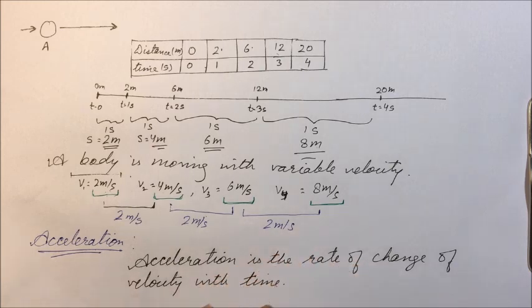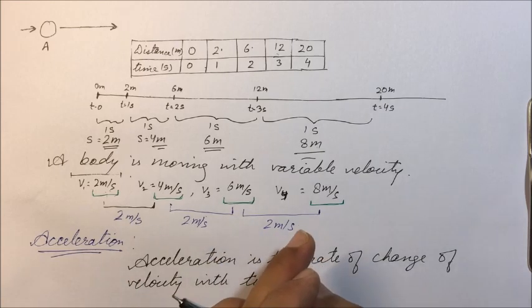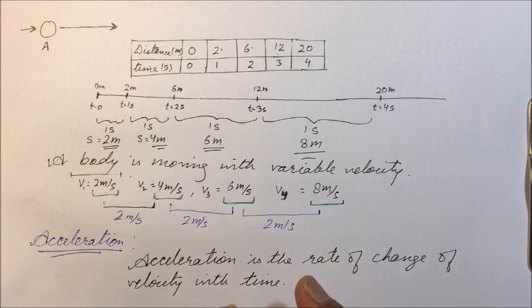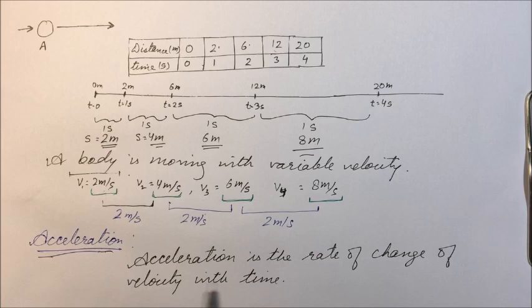Is the change more with respect to time? Is the change less with respect to time? How is this change taking place? Whether it is increasing or decreasing. If increasing, then how much each second it is increasing. If it is decreasing, each second how much it is decreasing. This all can be figured out by acceleration. Acceleration is defined as rate of change of velocity with time.